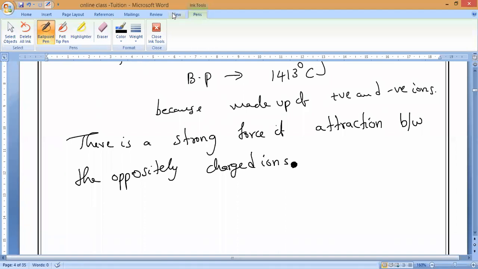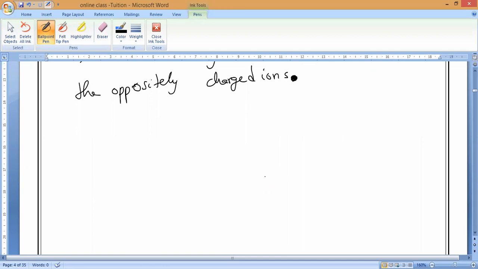And which bond does it contain? Ionic bond. That is what you have to remember. So for any substance, they will ask you in an MCQ to identify the ionic compounds from the below, or else identify the covalent compounds. By then you should know whether they are formed by ions or formed by molecules. So this is the second property, having high boiling point as well as high melting point. Is it okay, guys?